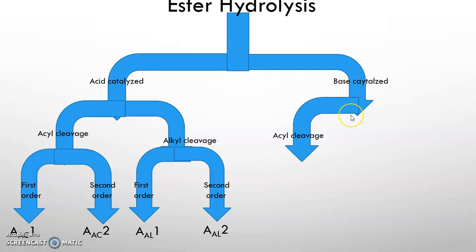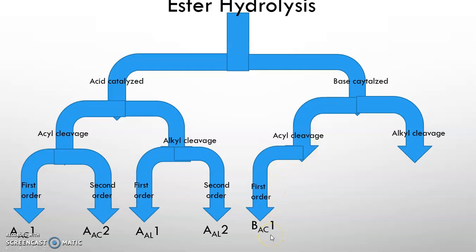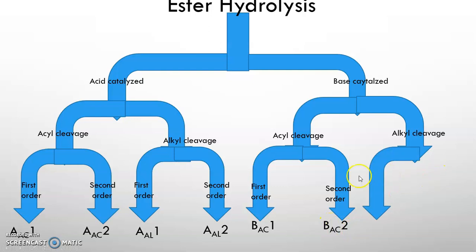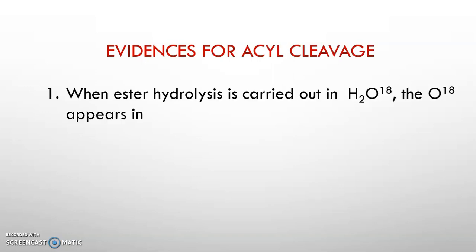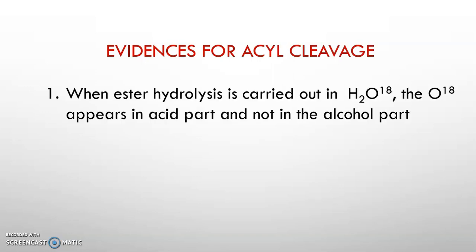Now, in base catalyzed reaction, acyl cleavage, if first order it is called BAC1, and if second order it is called BAC2. And for alkyl cleavage, if it is first order, then it is BAL1, and second order BAL2. Evidences for acyl cleavage. When ester hydrolysis is carried out in H2O18, the O18 appears in the acid part and not in the alcohol part.